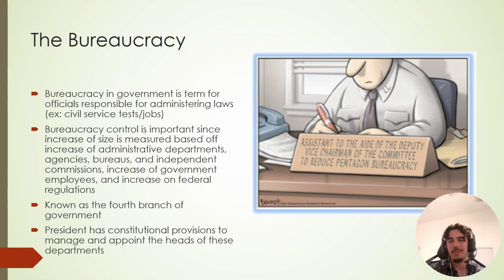So bureaucracy, even though we don't talk about it for a whole chapter, is known as technically the fourth branch of the government, and it's something that the president has to oversee, overseeing these departments such as when it comes to funding.